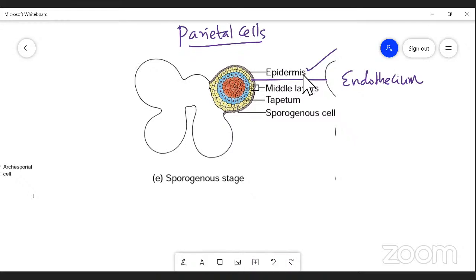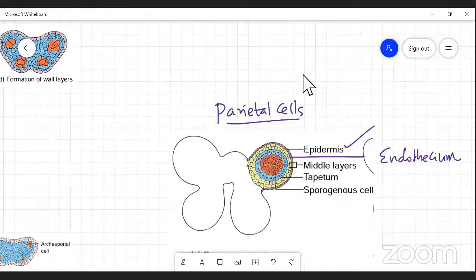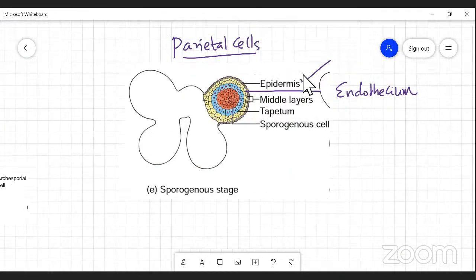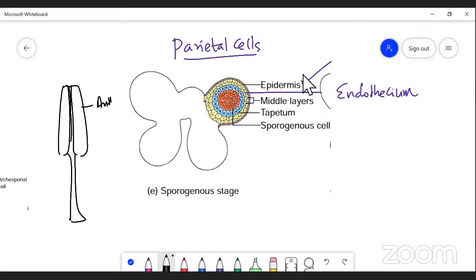When you take a cross section of the anther, it consists of the stamen, the anther lobe, and connective tissue.